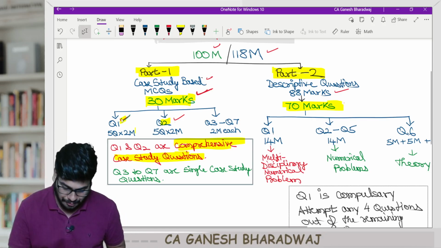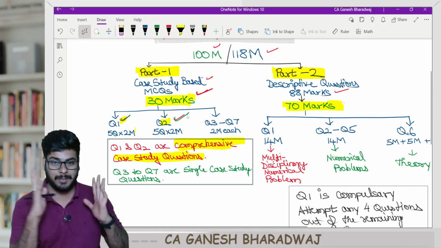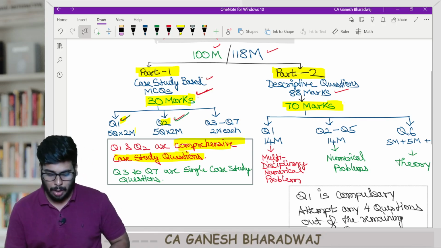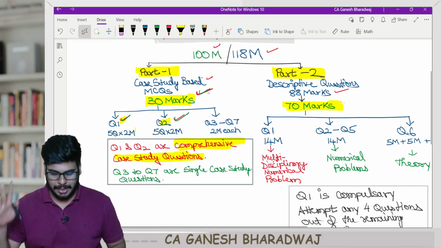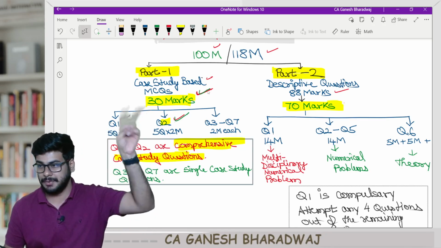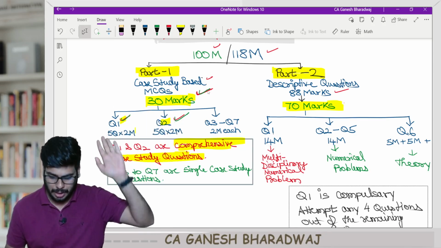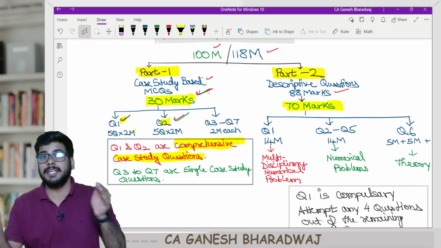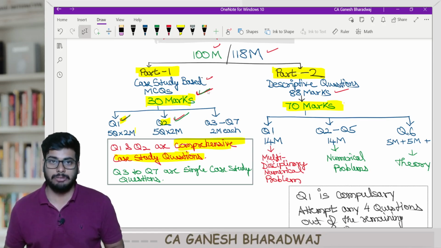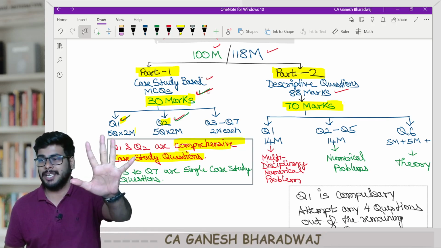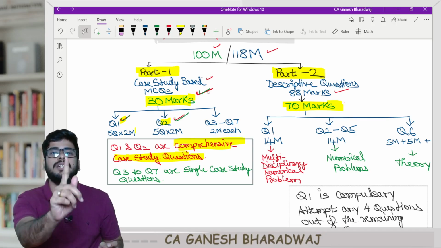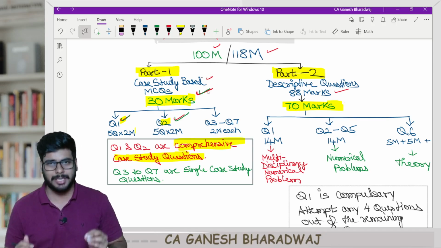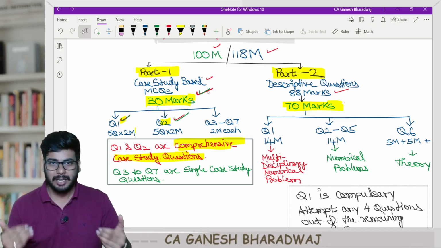Right? That's how the first and the second question in your MCQ section will look. Now, out of 30 marks, 20 marks are covered by comprehensive case study questions: 2 comprehensive case study questions, 10 marks each. The remaining 10 marks in MCQs are tested as 5 small case study based questions. One case study will have only one question.